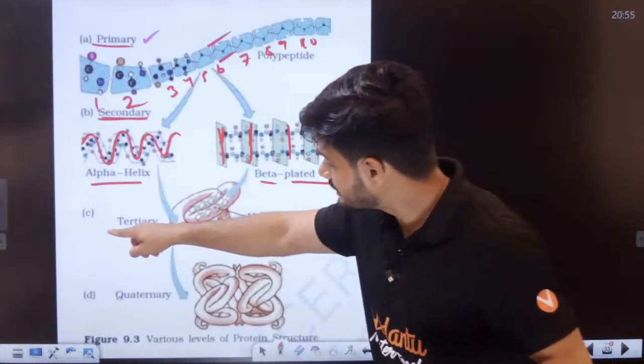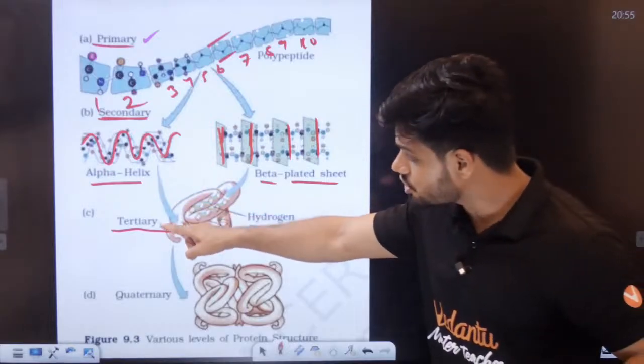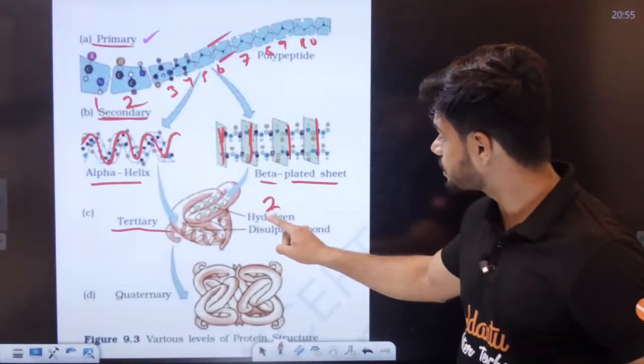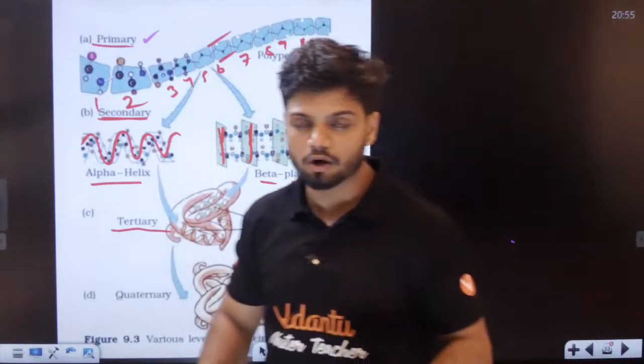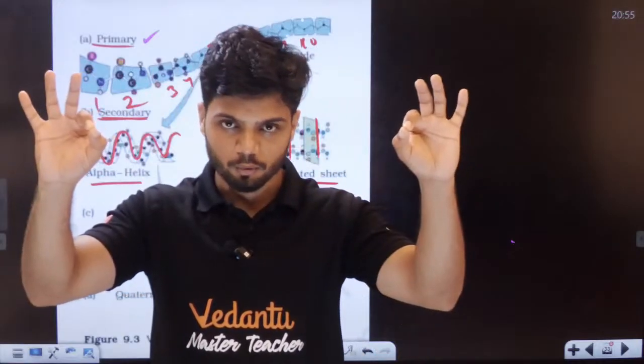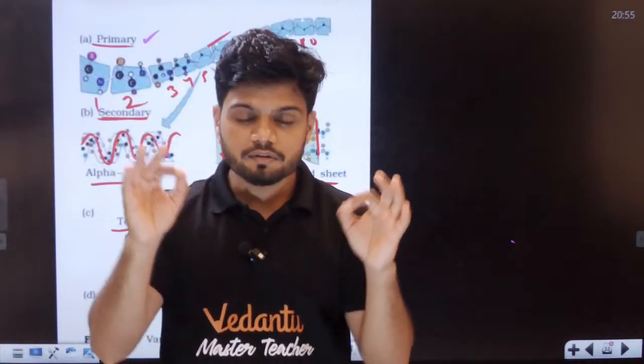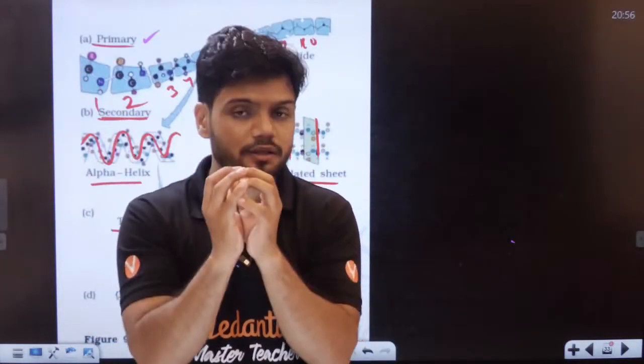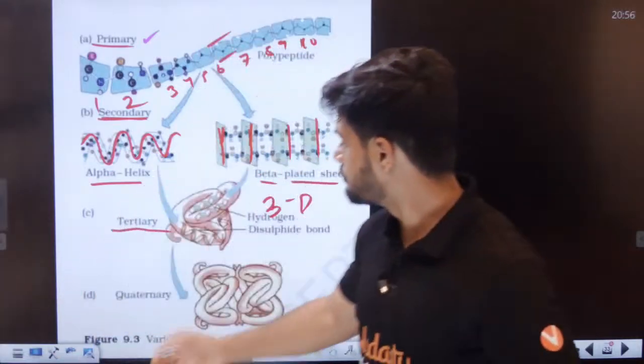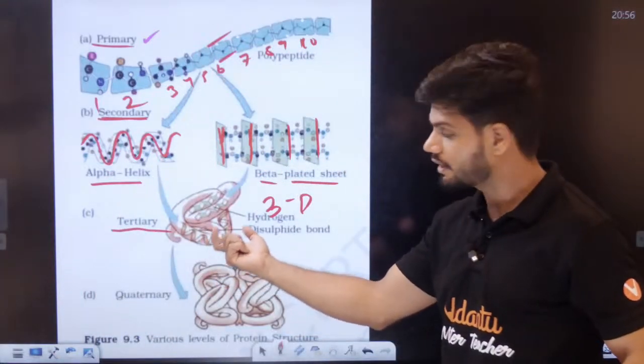Then we get tertiary structure here. Tertiary structure is basically a 3D structure. Till now, the woolen was straight, like this. But if I take a lot of woolen and combine it together, I get a ball. This is that ball here, this 3D structure. Then tertiary structure.